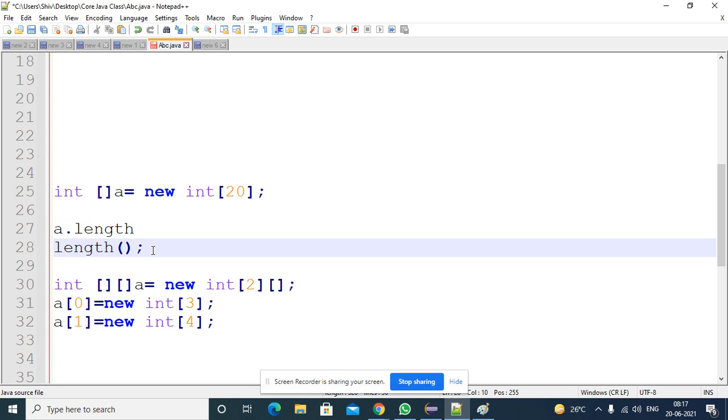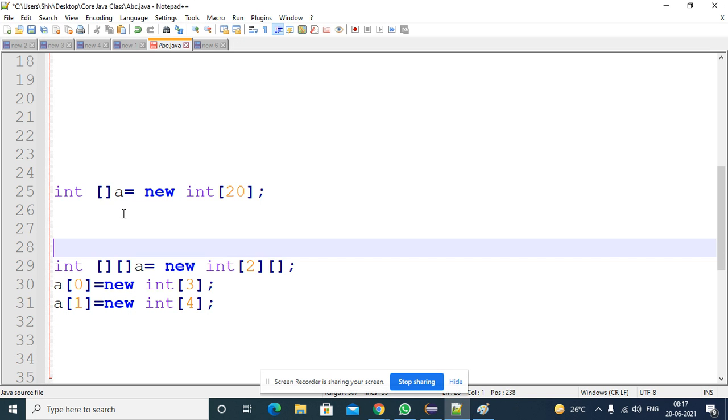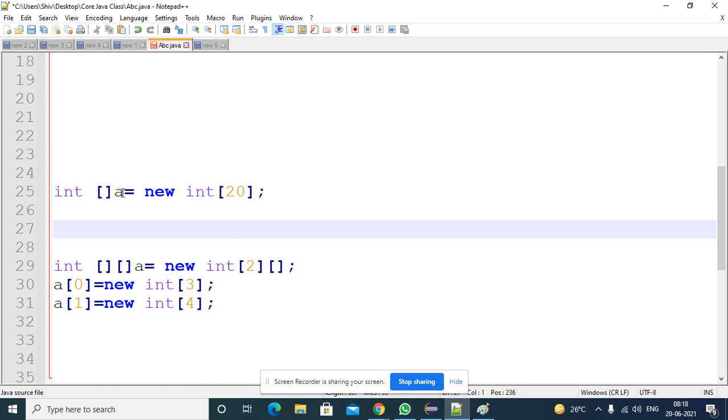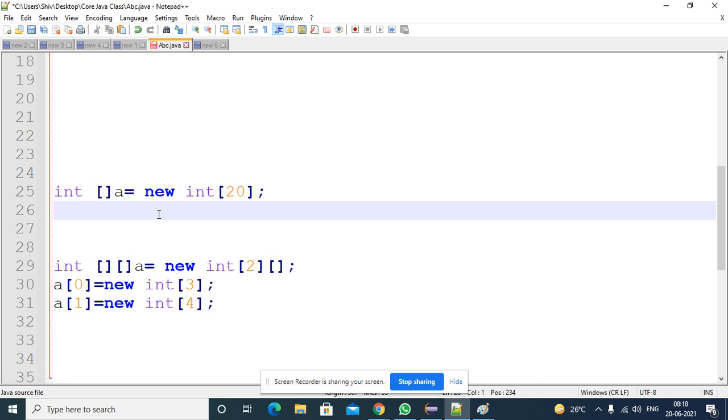Then we discussed anonymous arrays. Anonymous array means an array which does not have a name. If you take this example, line number 25, the left side is the declaration part and the right side is the construction part. What is the purpose of the left side part? By using this variable, you can pass it somewhere. If you don't want to pass a variable, if you want to pass the value directly, in that case you can construct anonymous arrays.